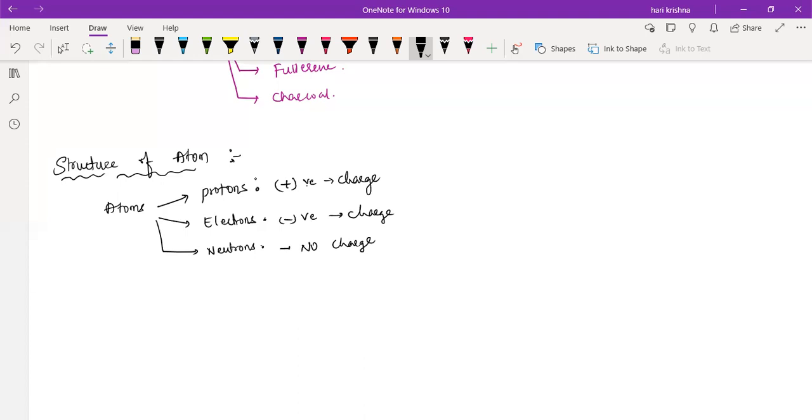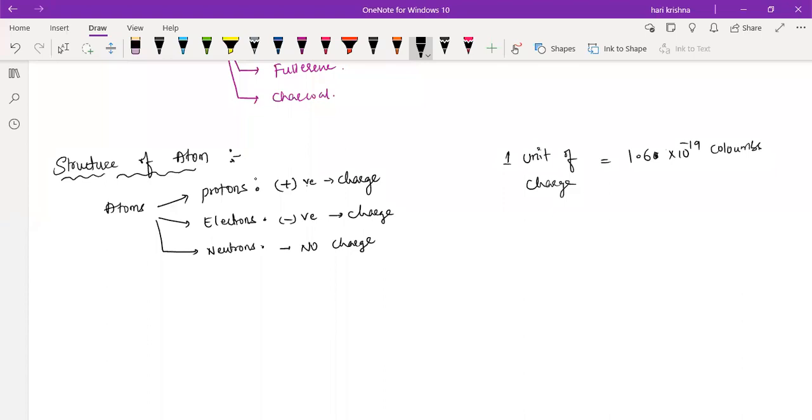Now, what is the fundamental unit of one charge? Always one unit of charge is equal to 1.6 times 10 power minus 19 coulombs. What is coulomb? It's a unit, the unit of charge. So one unit of charge contains 1.6 into 10 power minus 19 coulombs.